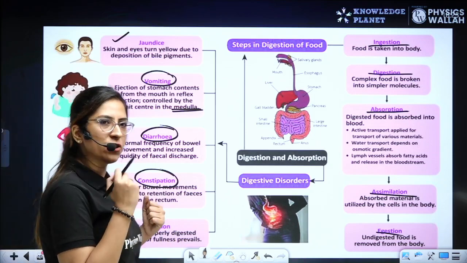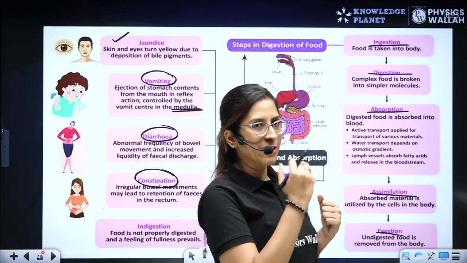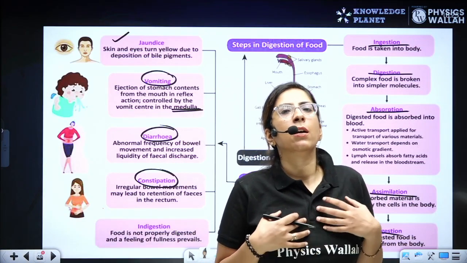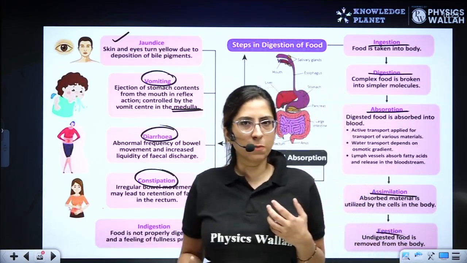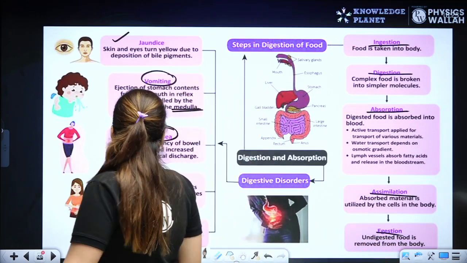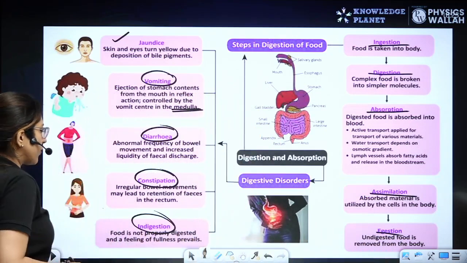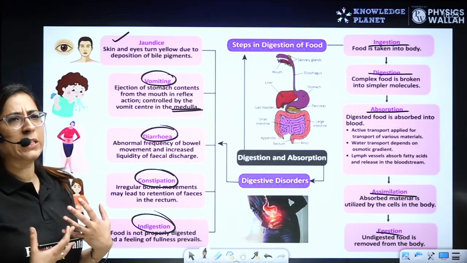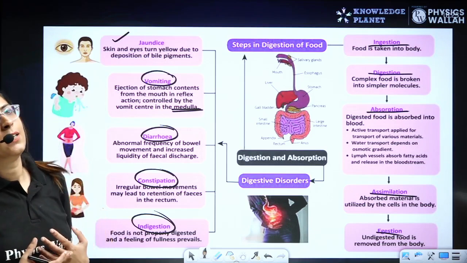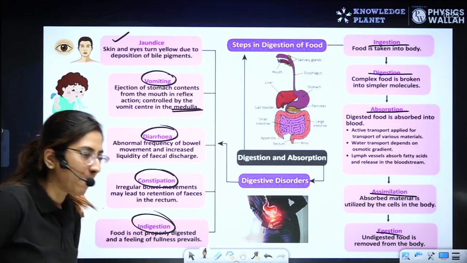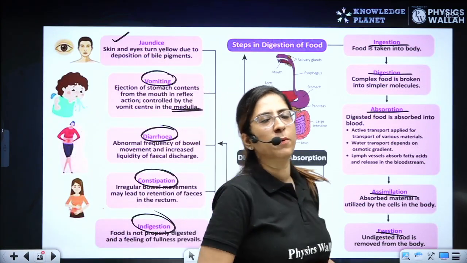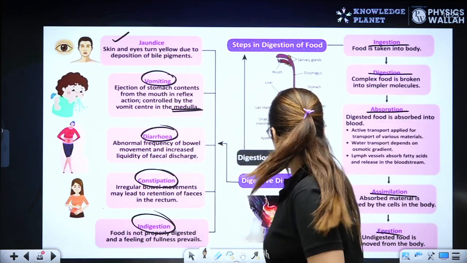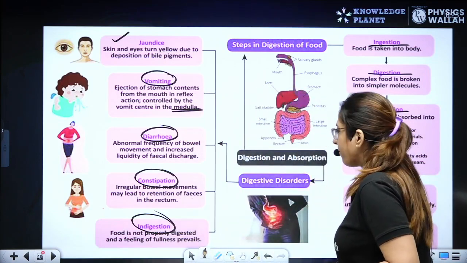So two sphincters are there. The inner sphincter, towards the rectum region, is involuntary, and the outer sphincter is voluntary. Second one we have is indigestion. That means food is not properly digested, so we feel bloated, we don't feel good, and we feel pain. Mama, I don't want to go to school because I have pain in the stomach. That is indigestion, because yesterday you had some very bad food.